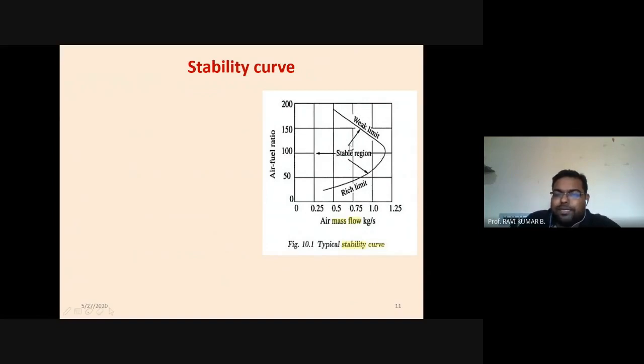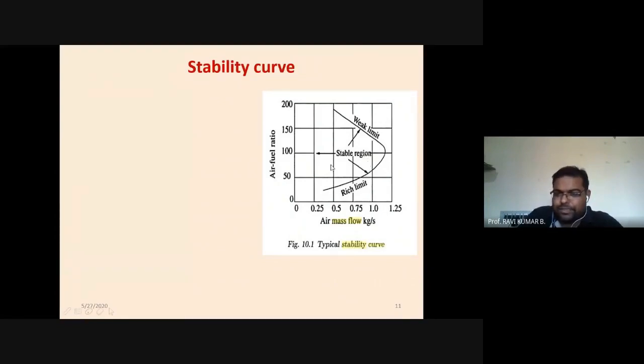If we are operating somewhere between these limits, near 100, on this side or that side, we will have stable combustion. If we go beyond that, it will be unstable combustion. If we go to the weaker side, the flame will not be stabilized. And if we go to the rich side, pre-ignition may occur, so combustion may start before you have designed it to. So both these limits, weak and rich, are not recommended in the combustion chamber.